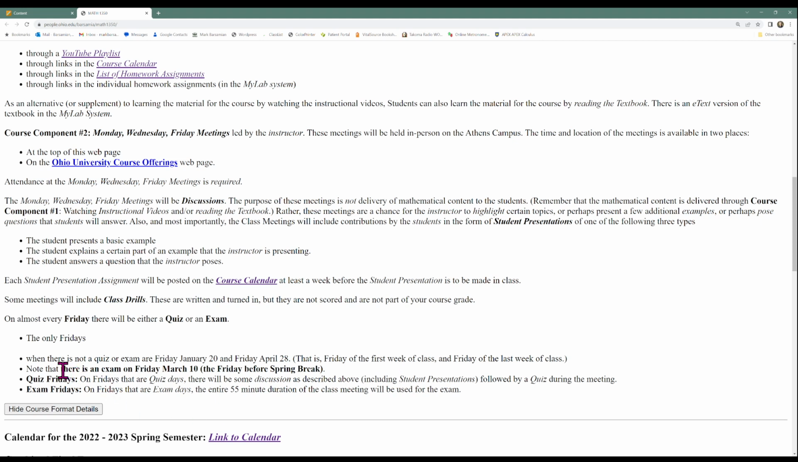In particular, there is an exam on Friday, March 10th. That's the Friday before spring break. So if you don't want to come to that exam, then you won't get a score for that exam, and that will affect your course grade. If you don't like the idea of having an exam on the day before spring break, this is the time to drop this course. This course has something happening almost every Friday of the semester, including the Friday before spring break.